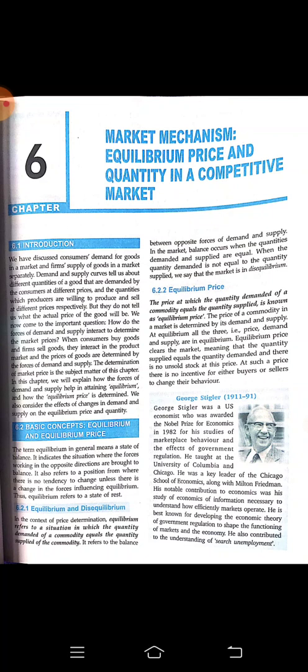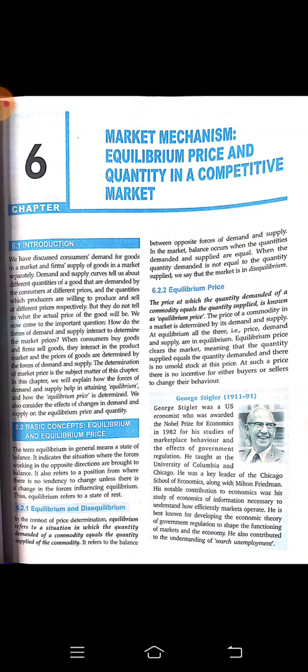The price at which the quantity demanded of a commodity equals the quantity supplied is known as equilibrium price. At equilibrium, all the three, that is price, demand and supply, are in equilibrium. Means all the three factors, price, demand and supply, are all resting in a single point. Okay, so all will come at a single point, all will meet in a single point.